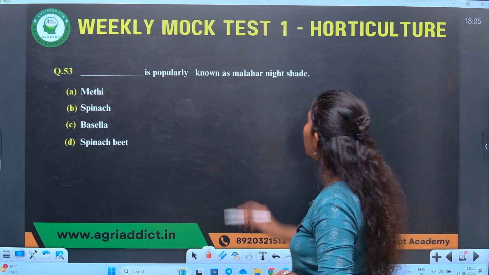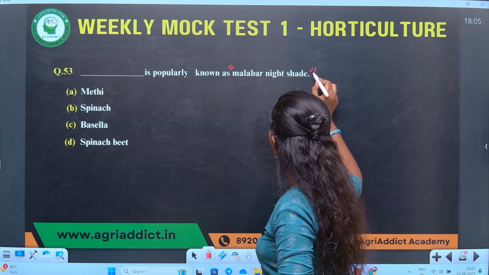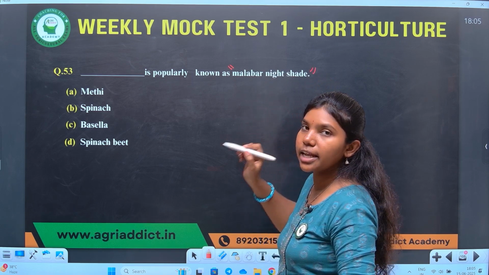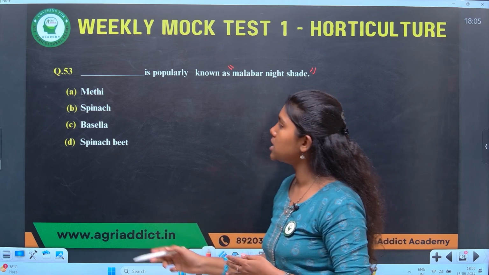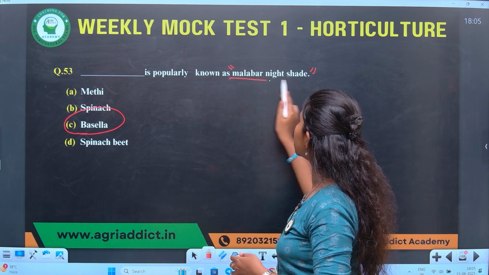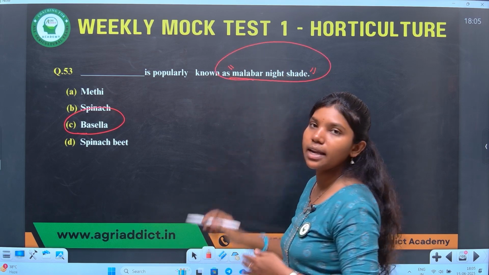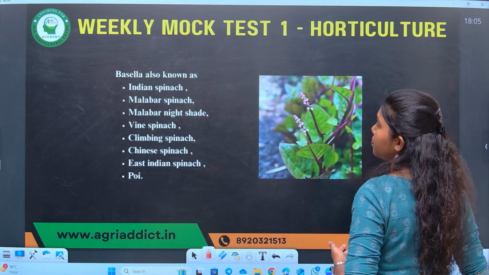Dash is popularly known as Malabar nightshade. Malabar nightshade is a name given to another crop. Which of the following is this? The answer is Basella. Apart from Malabar nightshade, it also has other different names in the book. Some of the names are mentioned in the next slide.